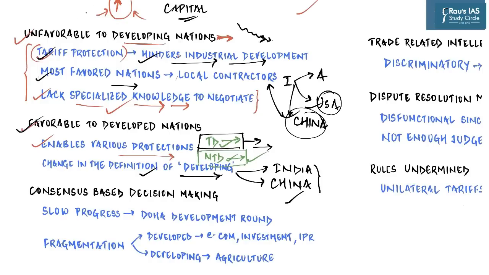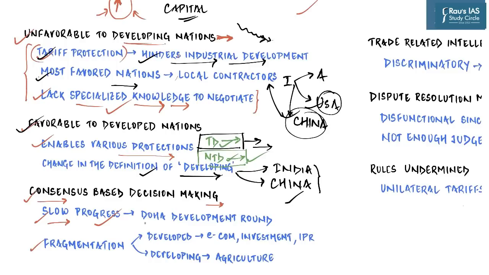Then a very important and good thing about WTO is that all decisions are made by consensus. There is no concept of voting, and unless all the members agree to a particular agreement, it shall not come into force. That is a good thing, but it has itself become the biggest roadblock in the progress of WTO. Since the members of WTO are clearly divided between developed, or the global north, versus the global south, there has been a lack of development on any of the major agreements in the last 20 years.